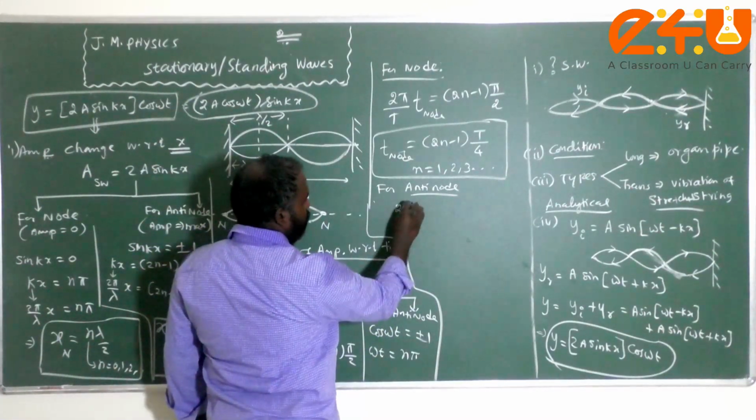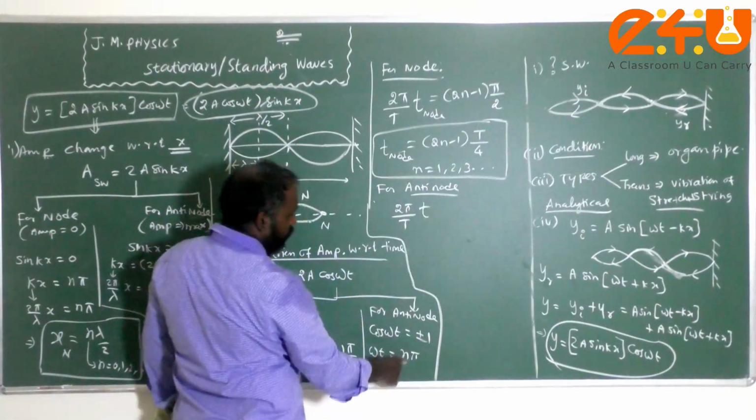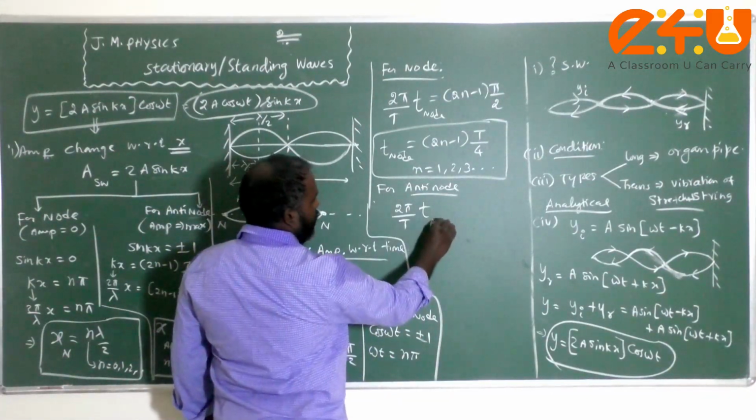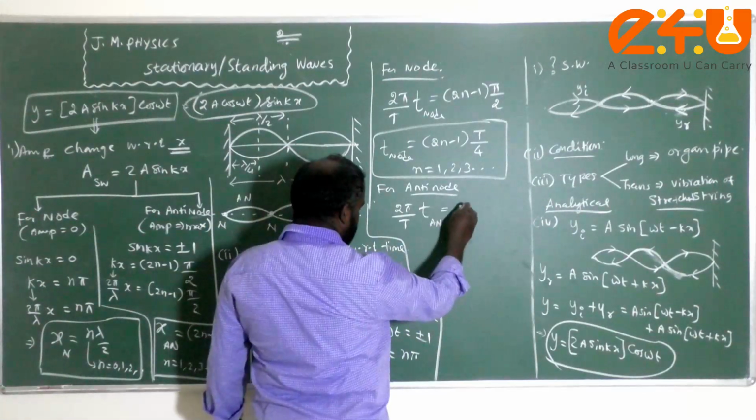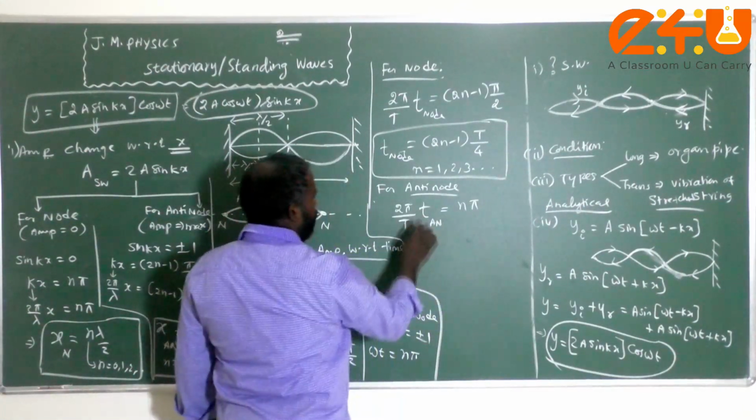So omega is nothing but 2 pi by T. The corresponding time is considered to be T antinode, the time for formation of the antinode. That is equal to n pi, so pi gets cancelled out.